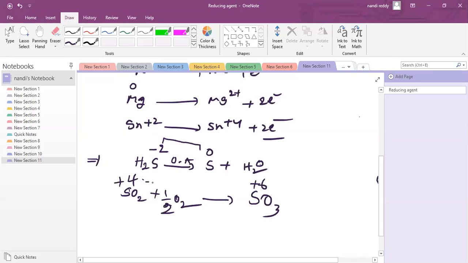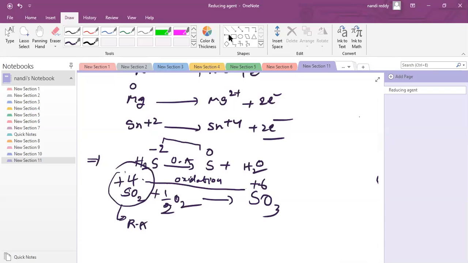Oxidation number increases or not? Plus 4 to plus 6 means oxidation number increases. They lost 2 electrons. So whenever they lose electrons, it means oxidation, and it can act as a reducing agent. So where loss of electrons occurs, that can act as a reducing agent.